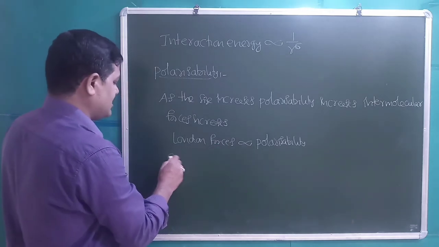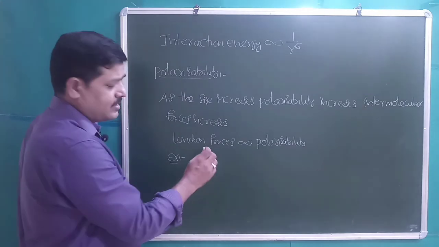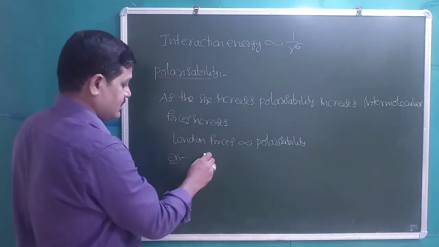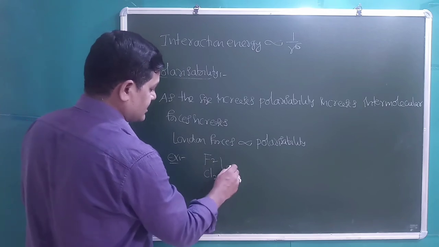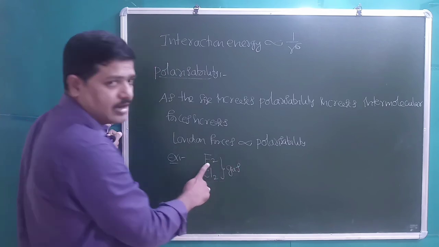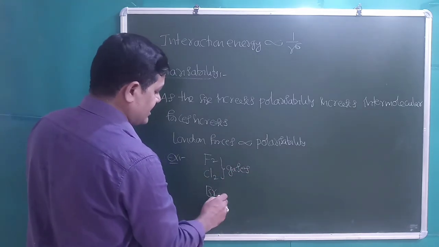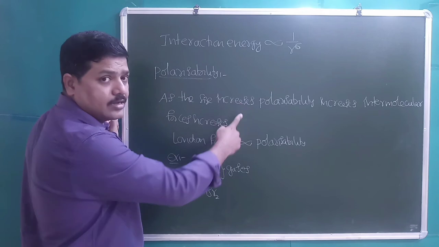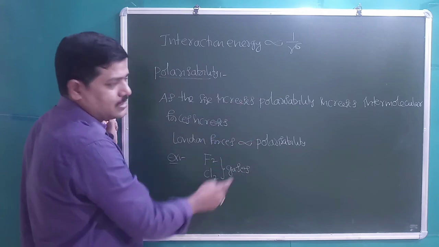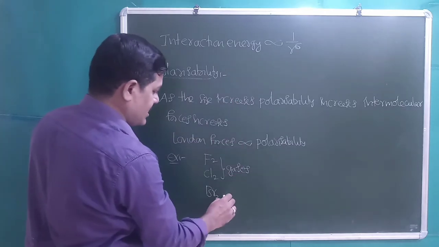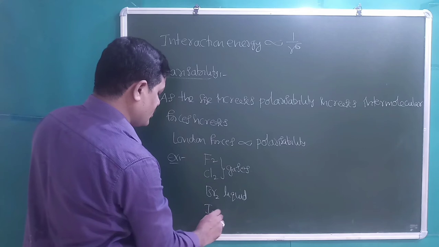Let us take a simple example. We know halogens are diatomic molecules. F2 and Cl2 are gases, non-polar molecules. Br2: as the size increases, the intermolecular force of attraction increases, because with the increase in size, polarizability increases. Br2 is a liquid, I2 is a solid.